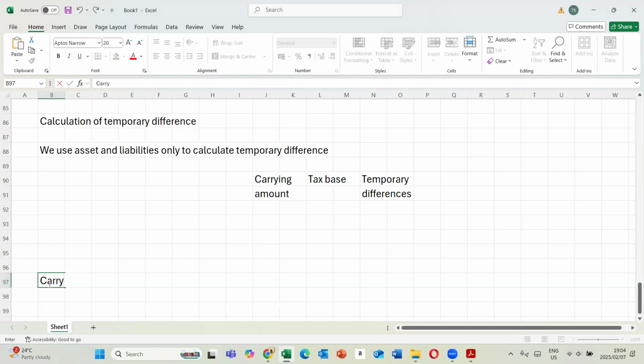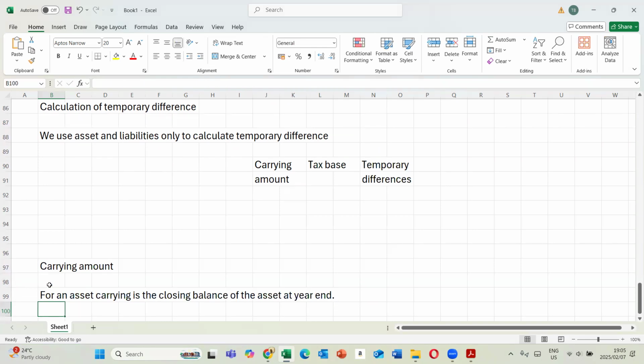So carrying amount, it's important that you guys understand what's happening. For an asset, carrying amount is the closing balance of the asset at year end. Now, if an asset is sold during the year, do you agree with me that we don't have a carrying amount of that asset at year end?